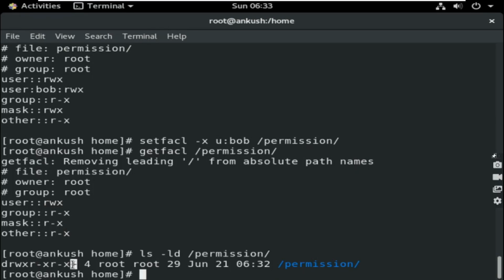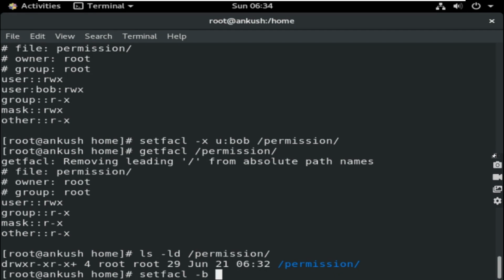Initially it was a dot. When I applied ACL, it showed a plus. I told you if it is replaced by a plus, it indicates that ACL is applied. But right now there is no such ACL, and still it is showing a plus. That is the problem. So to remove it, you need to apply setfacl -b. It will remove the mask also, the mask and each and every permission.